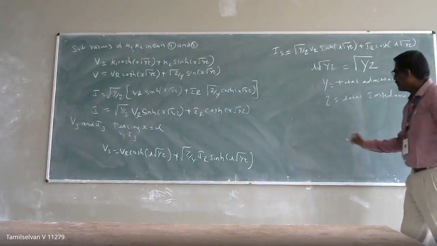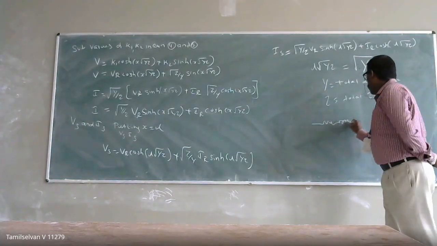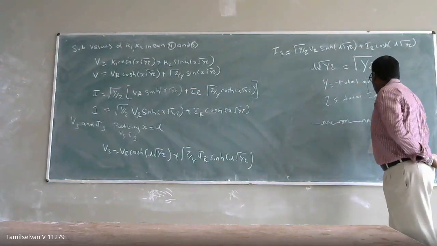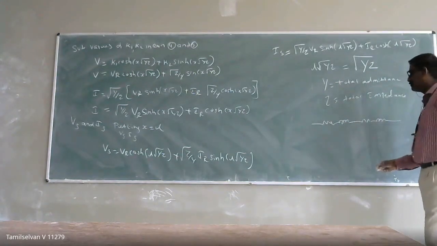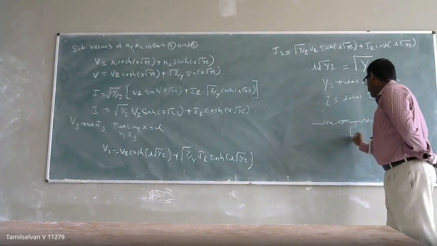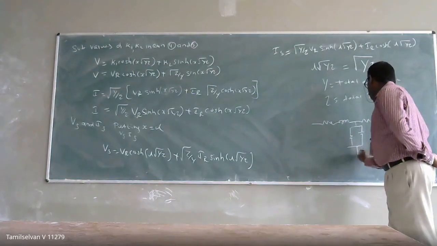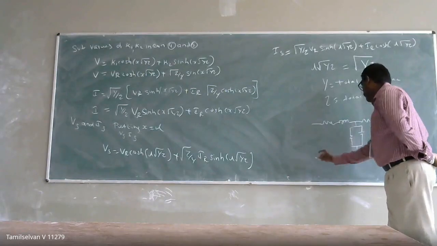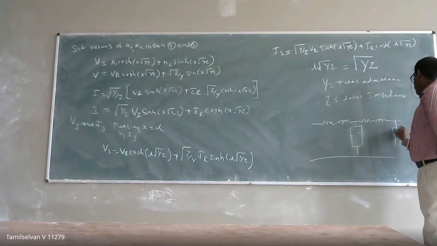So here I have considered the long transmission line. In the long transmission line, R, L and C are distributed uniformly throughout your transmission line. We cannot neglect the parameters as in the short transmission line. Sorry, the medium transmission line. It will be distributed uniformly throughout your transmission line.